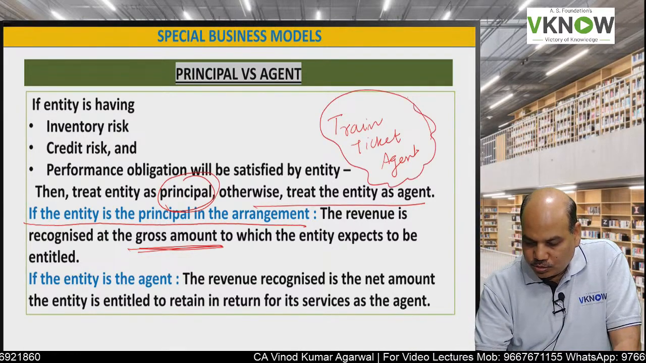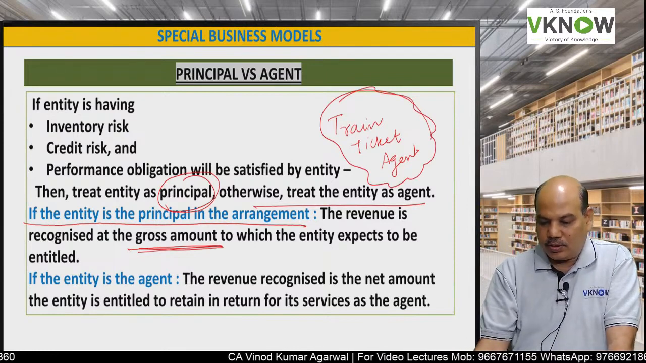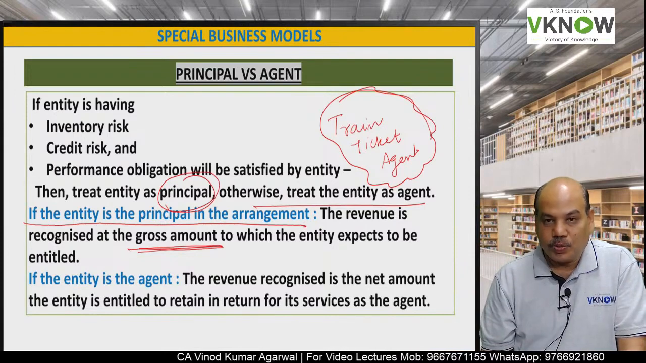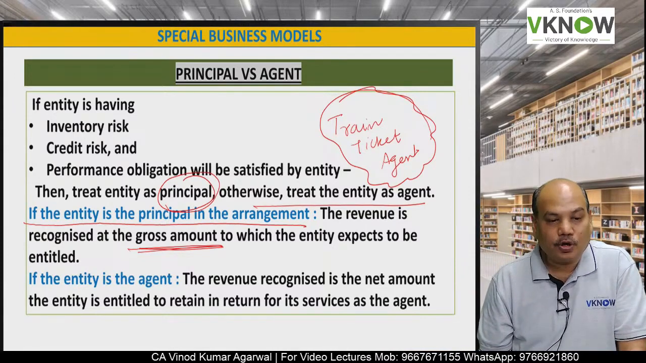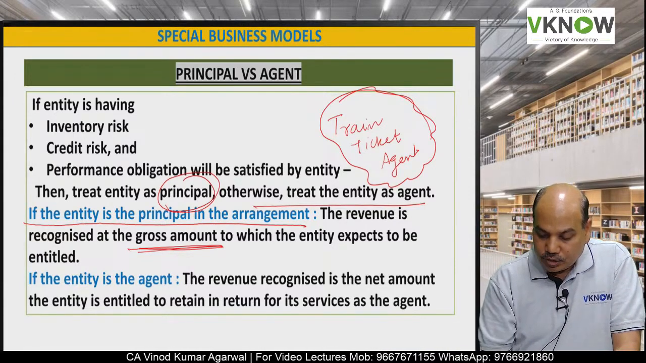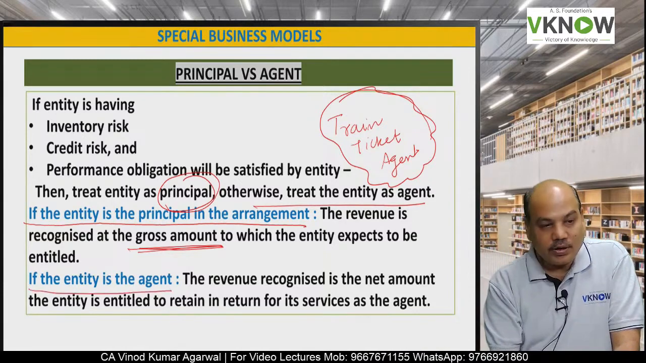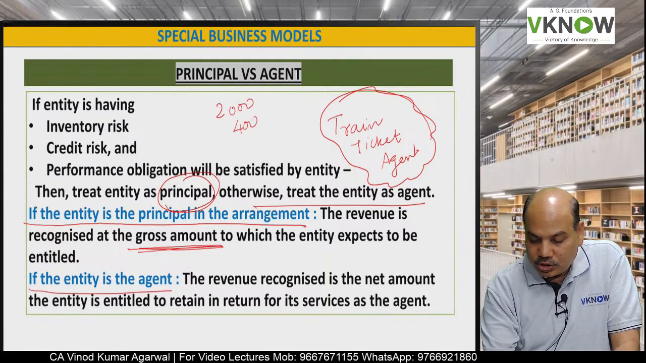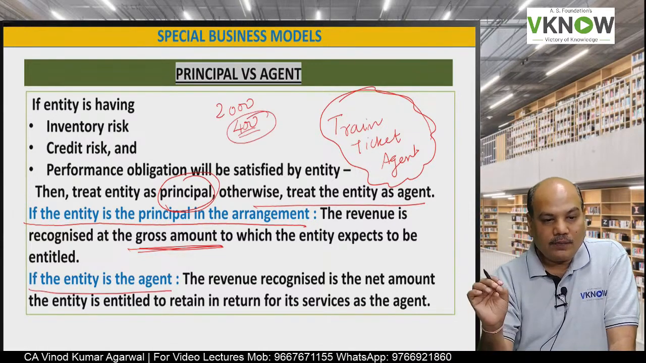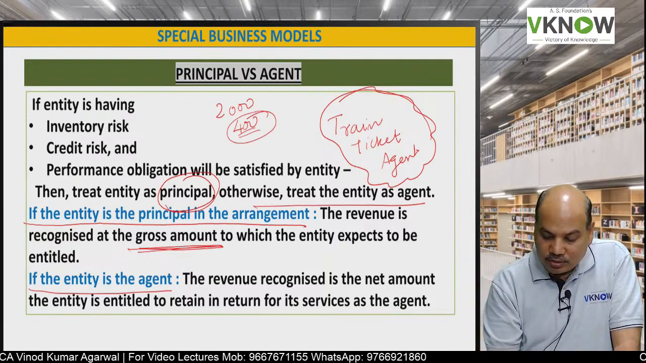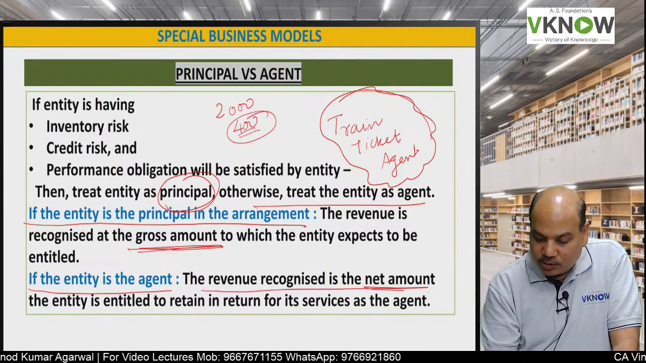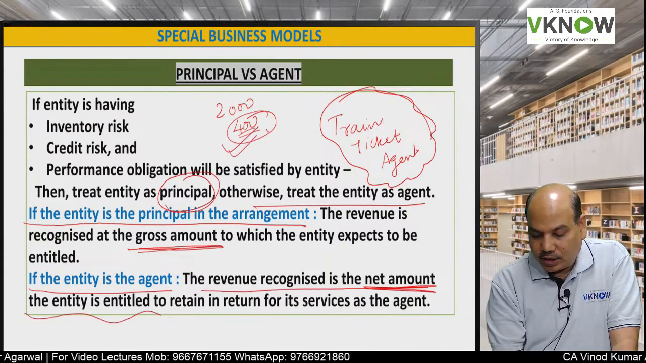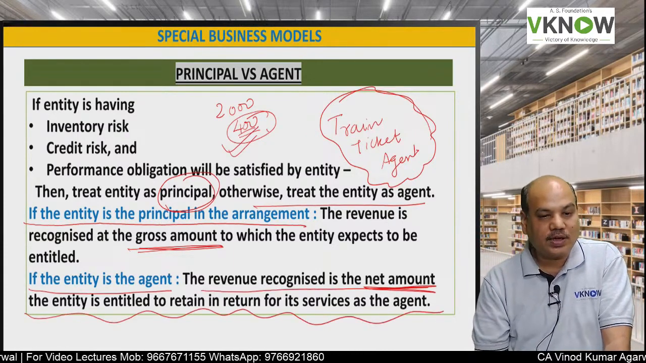Your job is just to book a ticket on behalf of the customer. Then you are not a principal, because you are not responsible for providing the performance obligation. But if you are an agent, suppose the ticket is 2000 and your commission is 400 rupees, then the revenue recognized will be the net amount, meaning 400 rupees, the entity is entitled to retain in return for services as an agent.